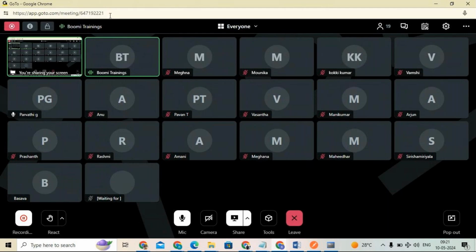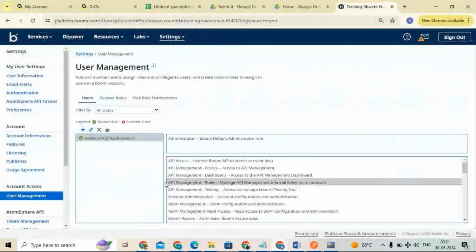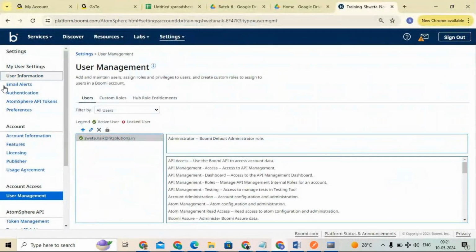Are you getting my point? So only one person will be the license holder, and he can issue sub-licenses to others to use that account.